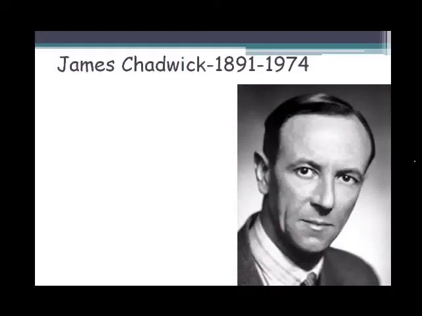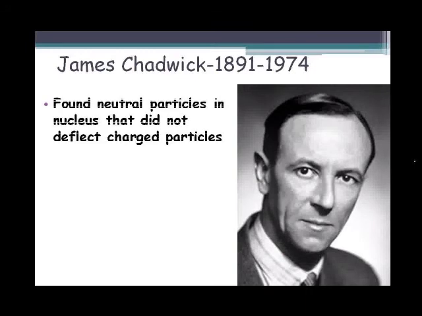James Chadwick provided evidence for the existence of a neutron. What he did is he found out that the atomic mass was not equal to the atomic number of an element. There had to be a third particle that existed that had mass. And this third neutral particle was called the neutron.